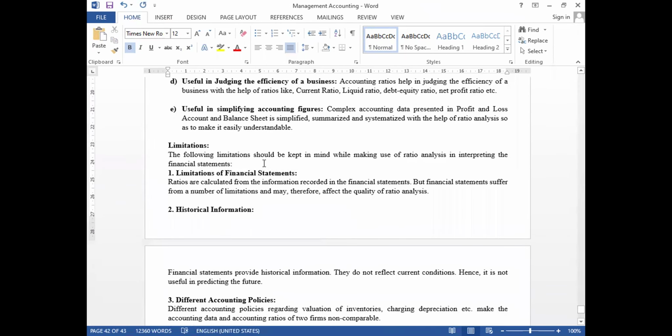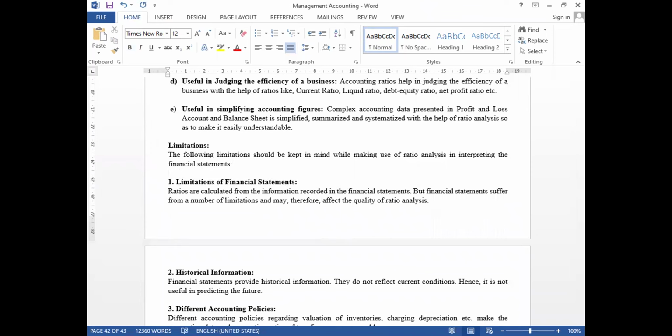When it comes to drawbacks, everything has a drawback. Let me give you an example. We know the difference between the WDV method of depreciation and the straight line method of depreciation. If a company follows the WDV method, values will change. If the company follows the straight line method, values will change. So you should be very careful. That is one of the major drawbacks of ratio analysis.